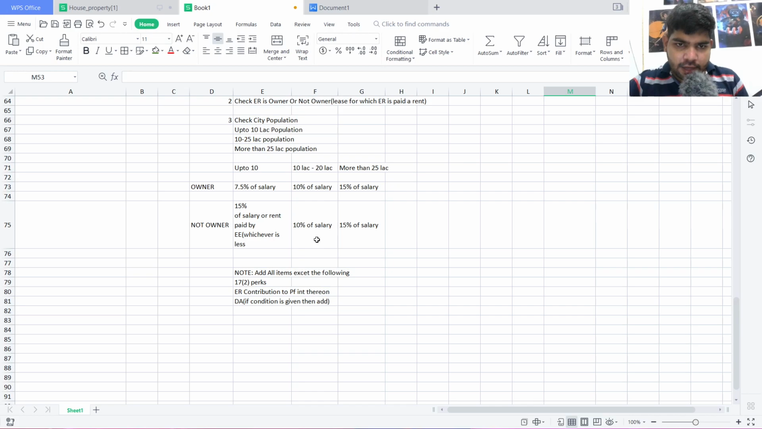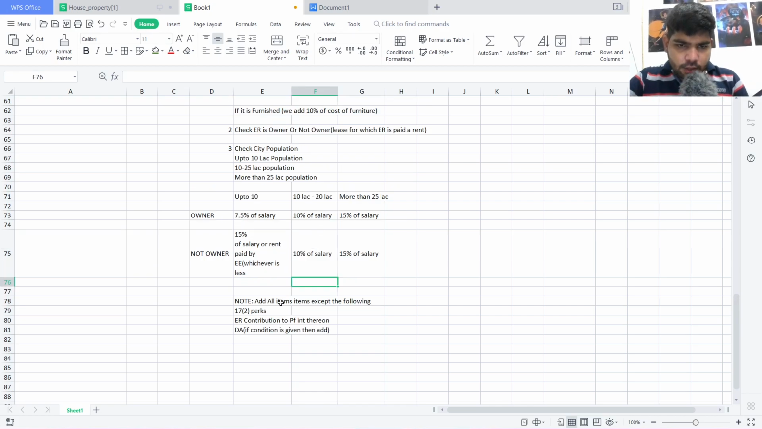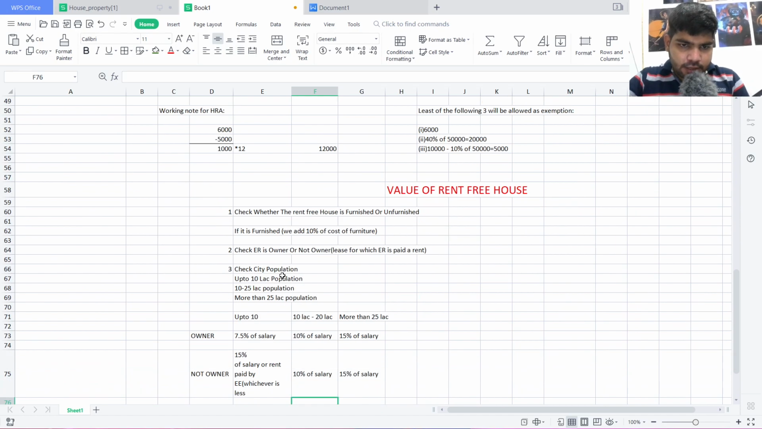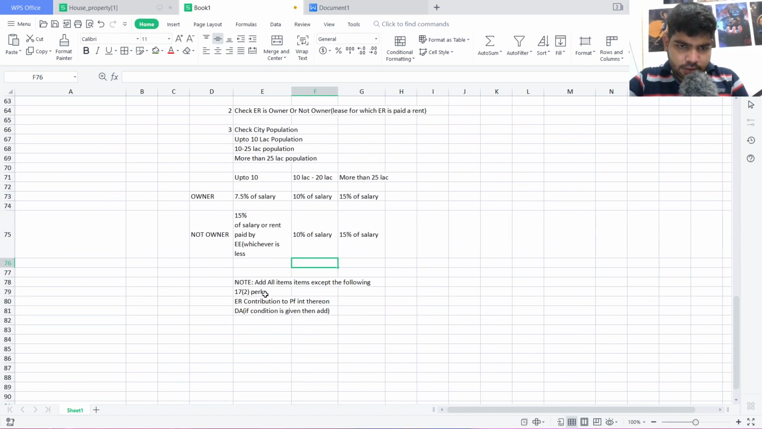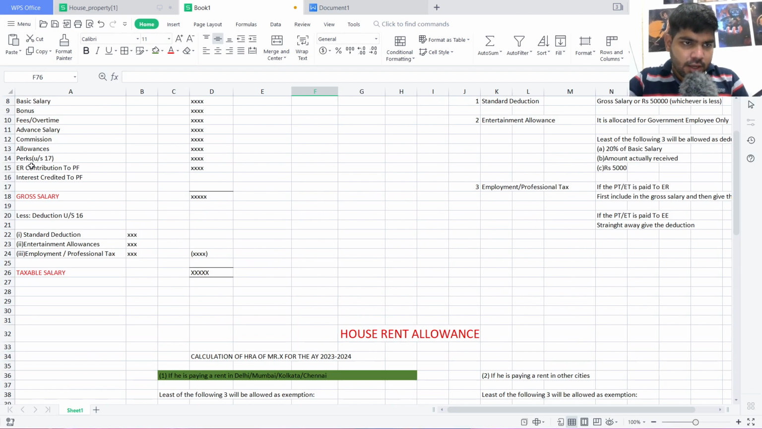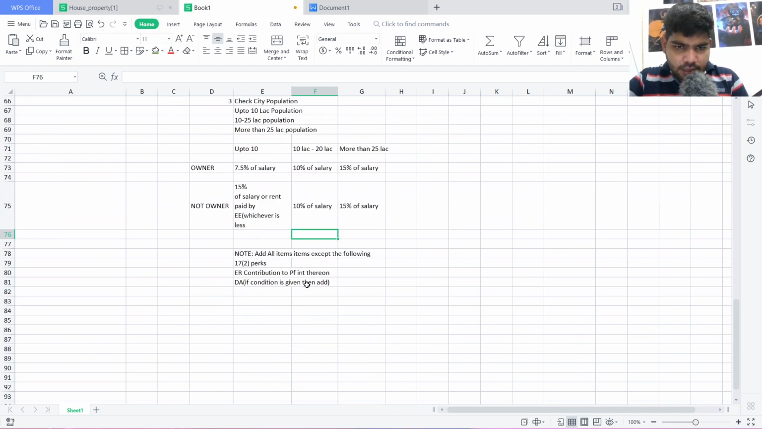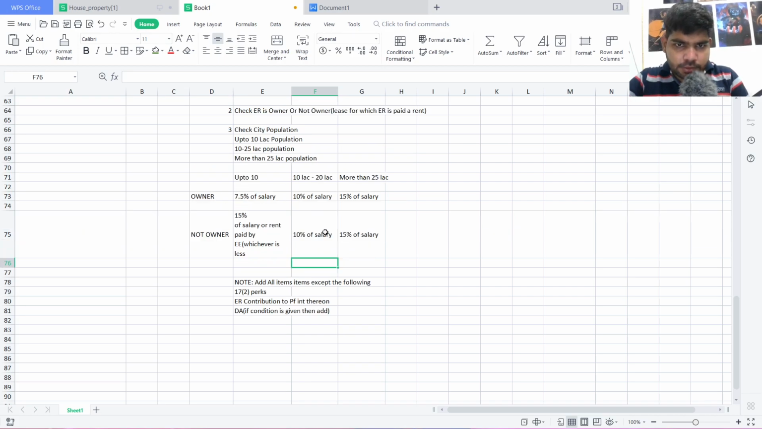And again, we have to ask what the salary is. It is adding all the items except the following, which means these items are added, but there is a catch. The catch is we have to ignore the section 17 perks: employer contribution to provident fund, interest credited to provident fund, and the dearness allowance. The dearness allowance can be added only if the condition is given. These three things are ignored and everything else is added, so the salary comes out. We take that percentage of the salary according to this criteria, and that answer becomes the value of rent free house.